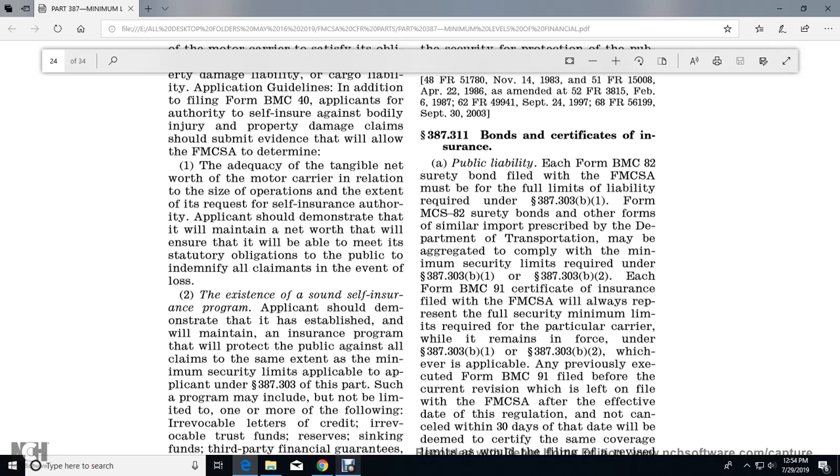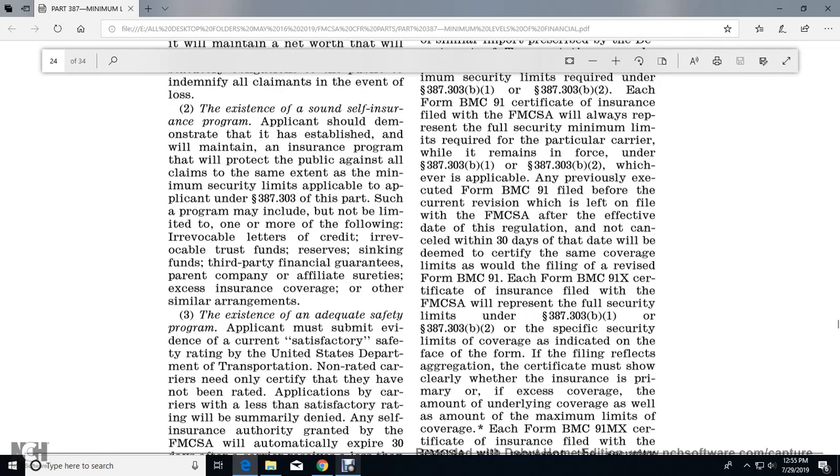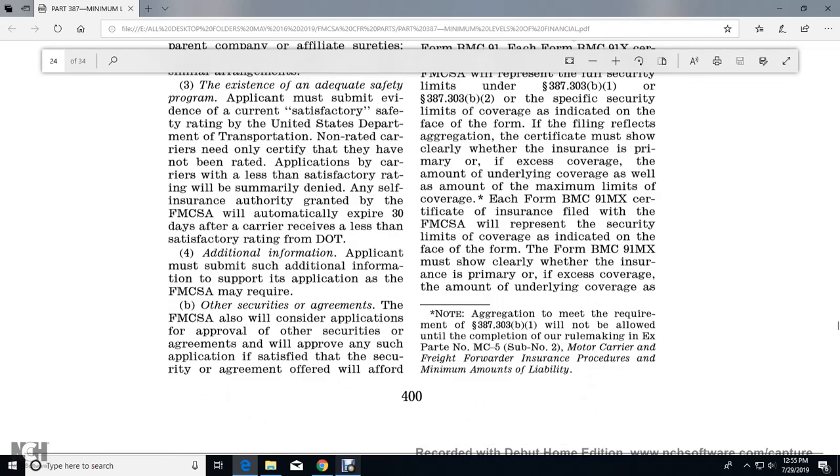The application should demonstrate that the applicant has and will maintain a net worth that will ensure that it meets its statutory obligation to indemnify the public against claims, events, and losses. The existence of a sound self-insurance program: the applicant is deemed to have demonstrated that it has established and will maintain insurance that will protect the public against claims to the same extent as the minimum security limits applicable under 387.303. Such programs may include, but are not limited to, one or more of the following: irrevocable letters of credit, irrevocable trust funds, reserves and sinking funds, third-party financial guarantees, parent or partner company or affiliated sureties, excess insurance coverage, and other similar arrangements.